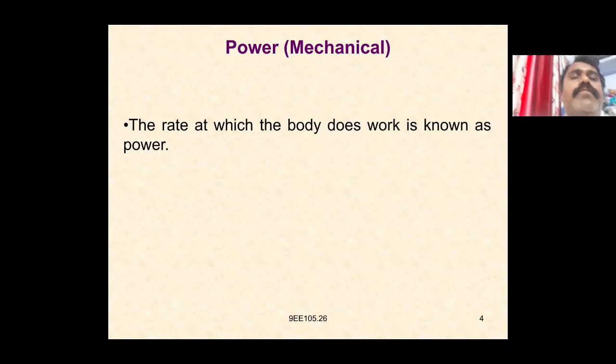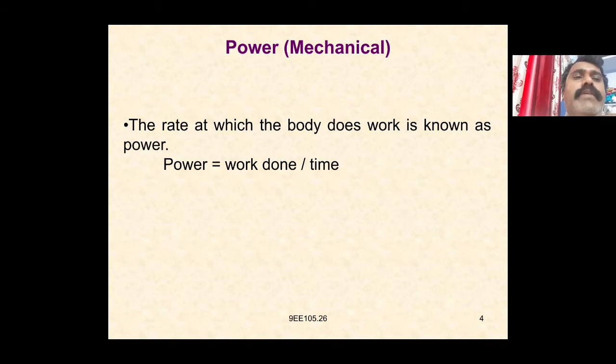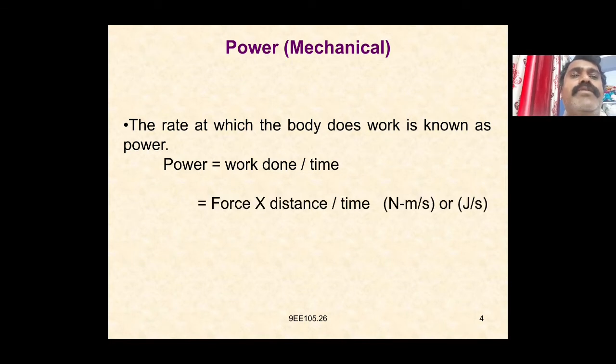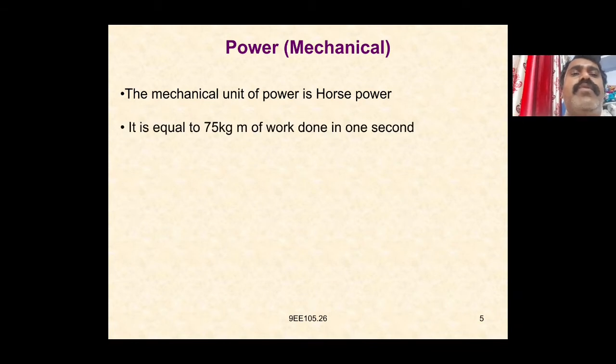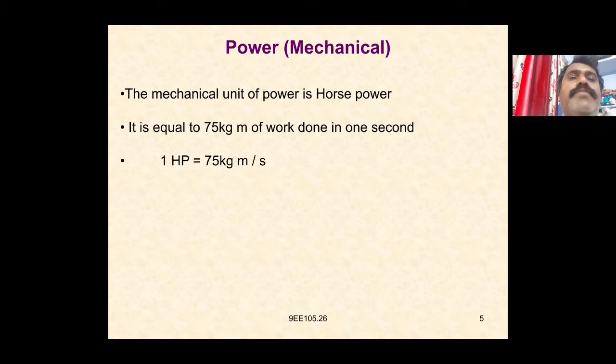Mechanical power: the rate at which the body does work is known as the power. Power P is equal to work done by time taken, which is equal to force into distance divided by T. The mechanical unit of power is horsepower, which is equal to 75 kg meter of work done in 1 second. So 1 HP is equal to 75 kg meter per second.